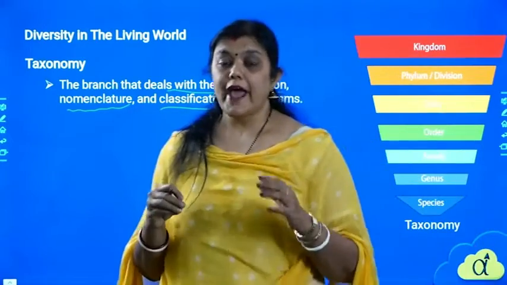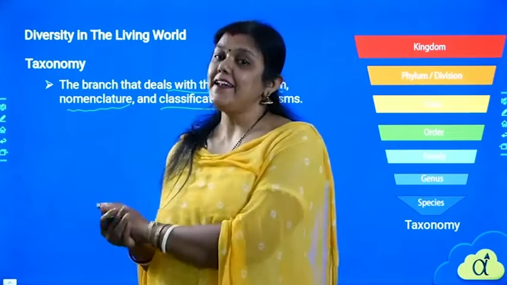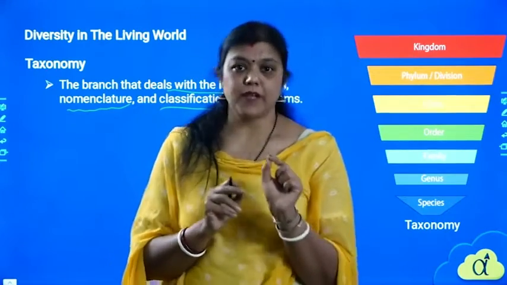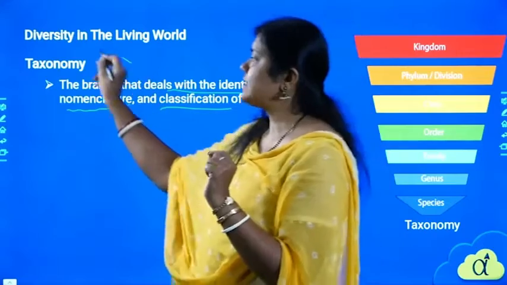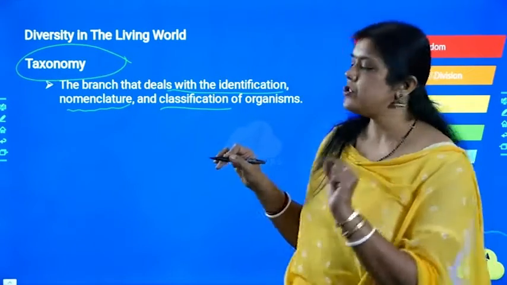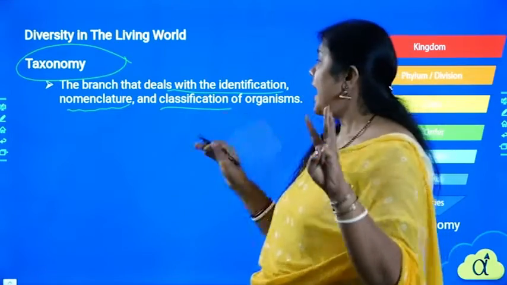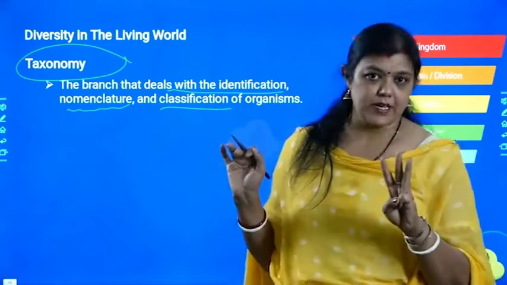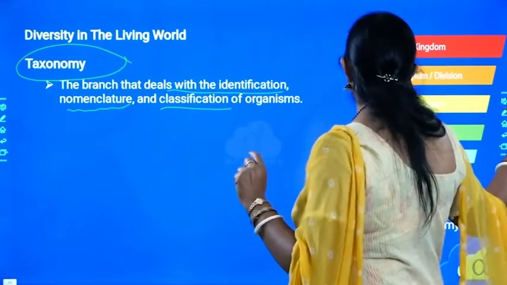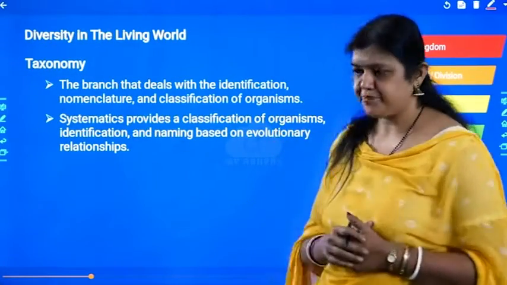In this, we are actually identifying, classifying and naming. All these 3 things are done together in this one branch of biology which is called taxonomy. So taxonomy is the branch of biology which deals with the study of nomenclature, classification and identification of an organism. I hope this is clear to you. It is a branch of biology which deals with all these things and which makes our work easier.